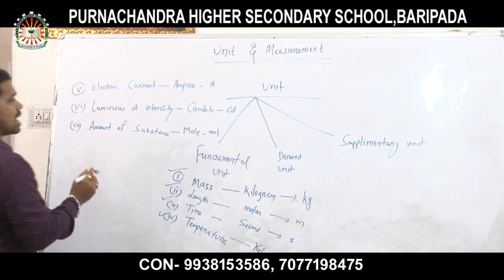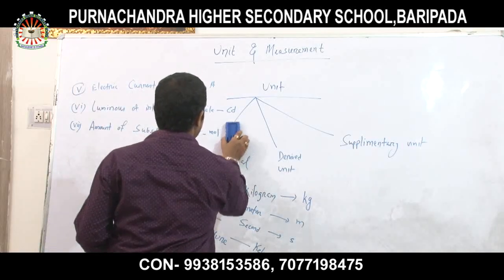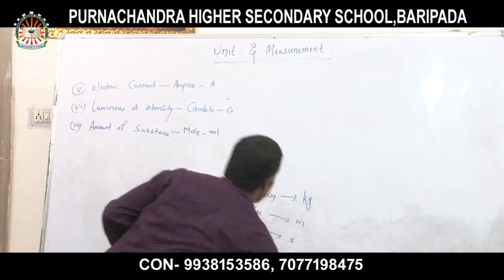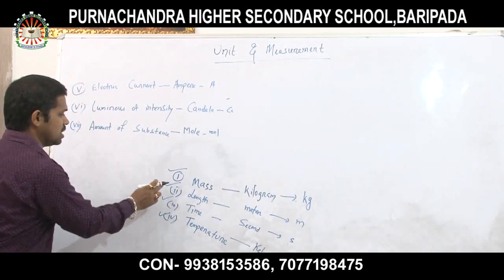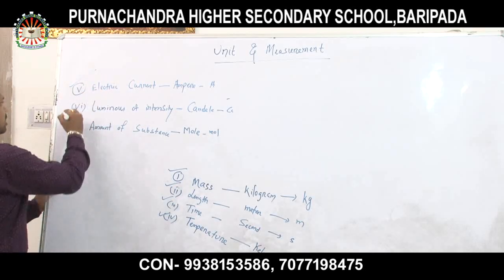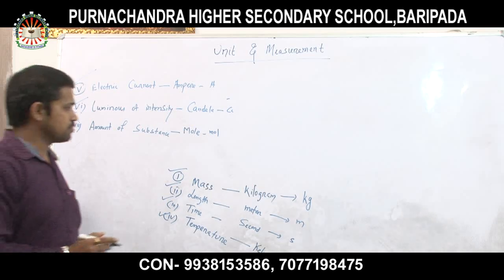Clear? So these are the most fundamental units. Clear all of you? Mass, length, time, temperature, electric current, luminous intensity, and amount of substance.